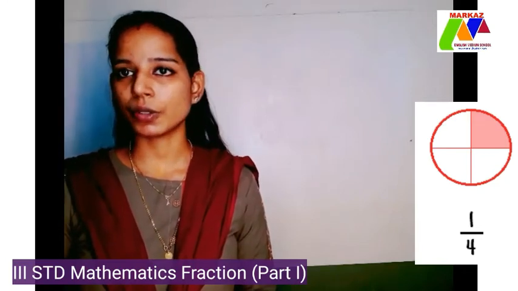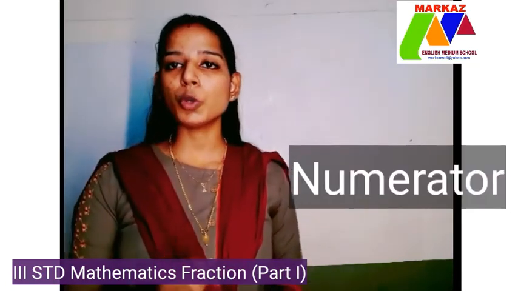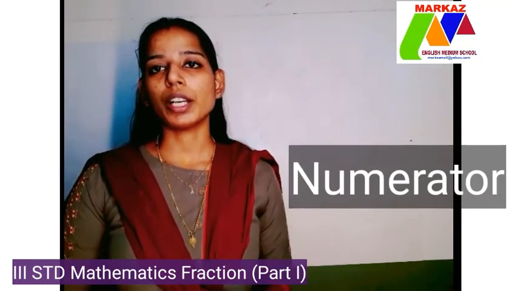Okay, understood? Now we are going to discuss how a fraction number should be written. A fraction mainly consists of two kinds of numbers: the above number, which is divided by a bar line, and a below number. The above number is the numerator. Children, just note the new term numerator in your notebook. N-U-M-E-R-A-T-O-R.